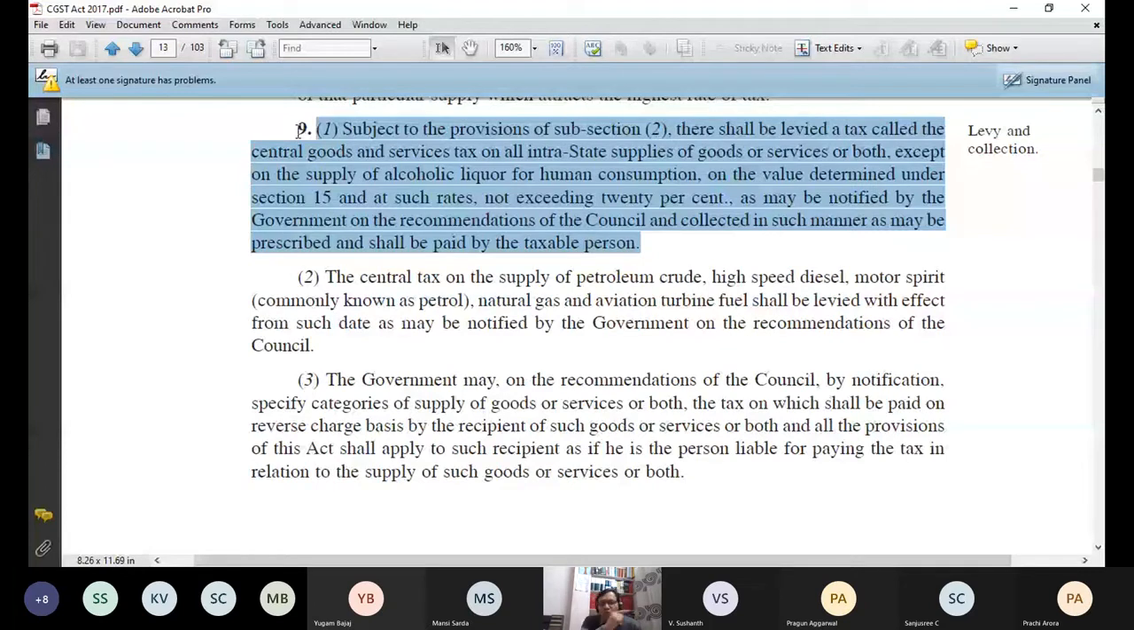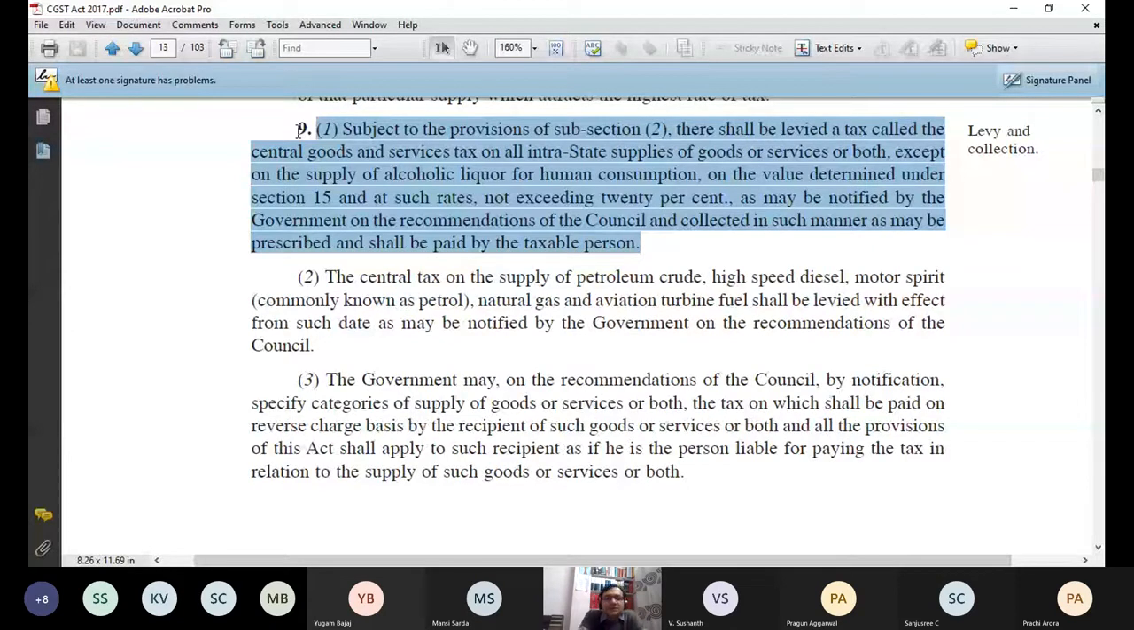Except on selling alcohol, on all intrastate supplies, there will be GST. On the value, now then, on which value there will be GST? On the value determined under section 15. So which act am I reading? CGST Act. So by default, this section 15 is of which act? CGST Act. So you have to check that value which you will compute as per section 15.